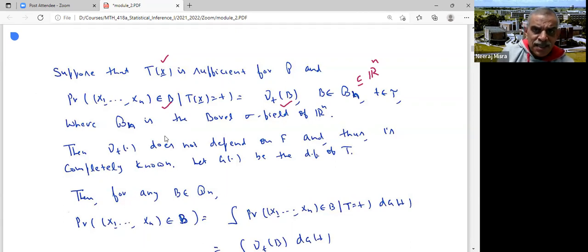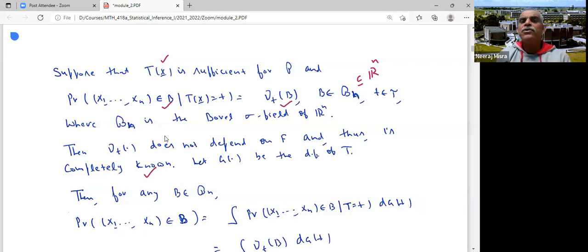Now note that nu_t does not depend on F or theta, because by definition, the conditional distribution of X1, X2, ..., Xn given T is independent of theta. So this does not depend on F, and thus is completely known.